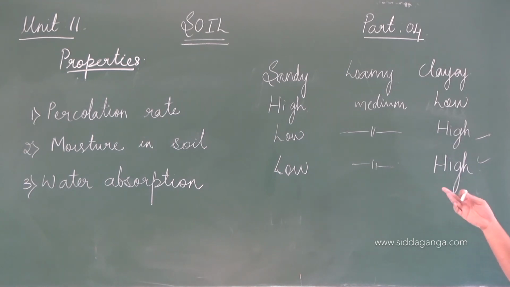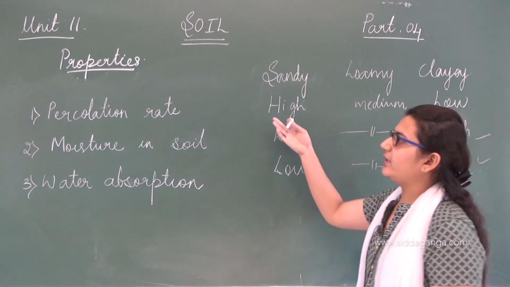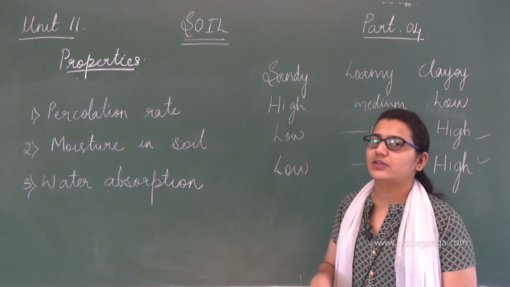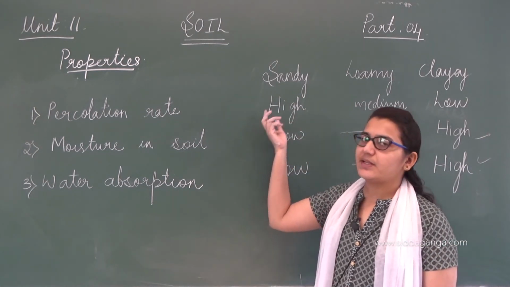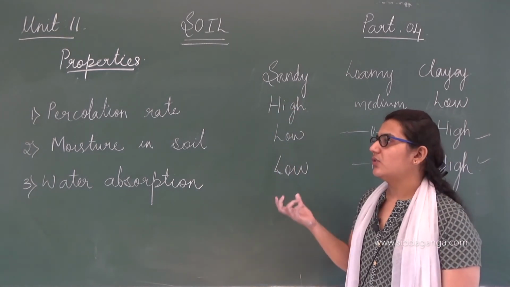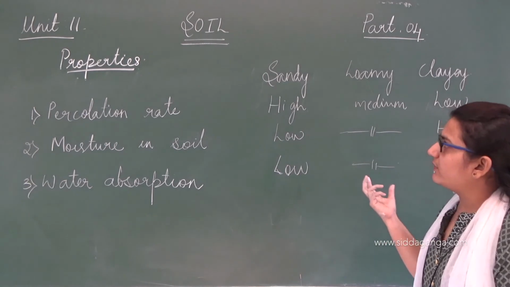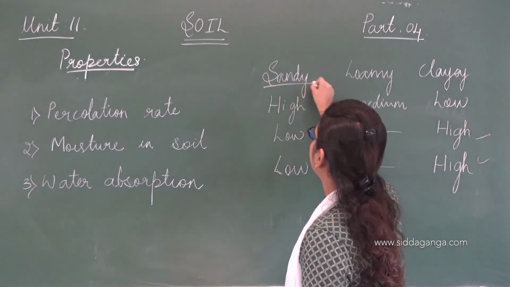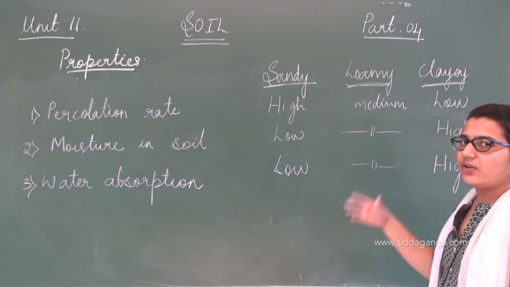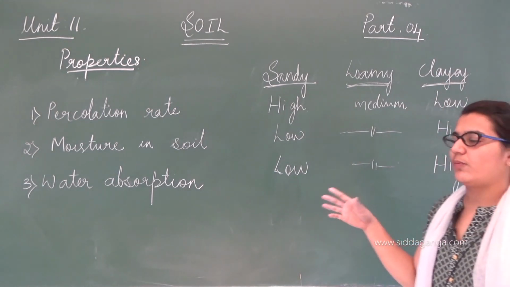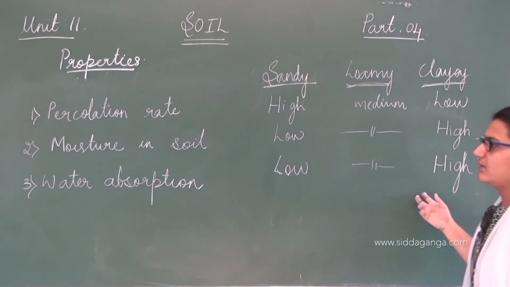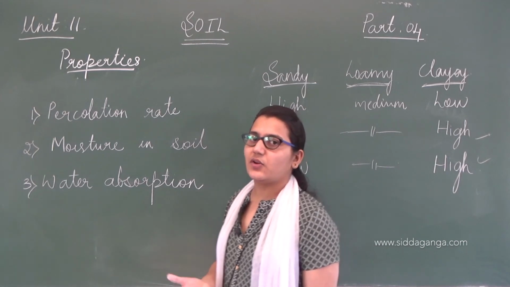Percolation rate is the property that differs, as percolation rate is nothing but the flow of water. Percolation rate is high, which means water can flow very easily in sandy soil. This is just a table of these properties for different soils, so that you can remember them easily, and loamy soil remains intermediate in all these properties. So this is about the properties of soil.